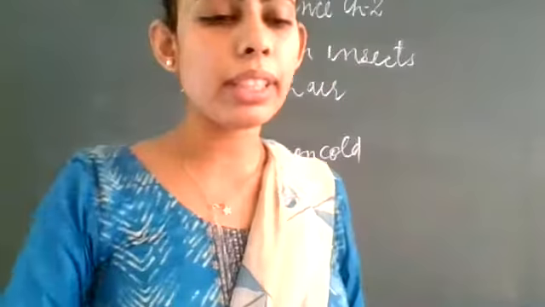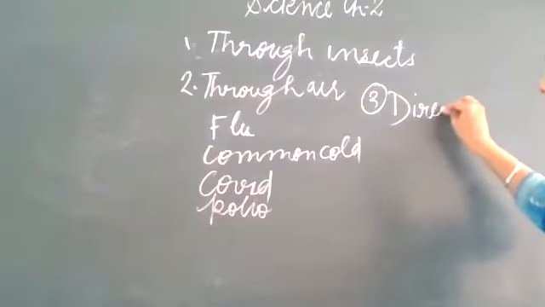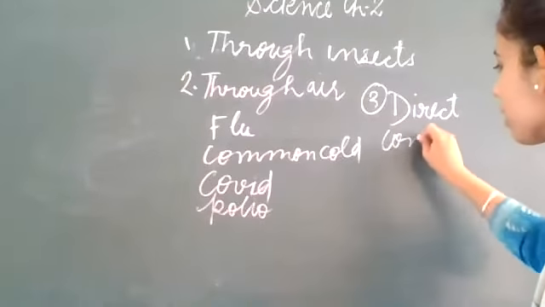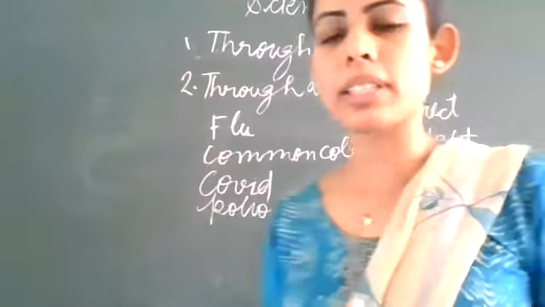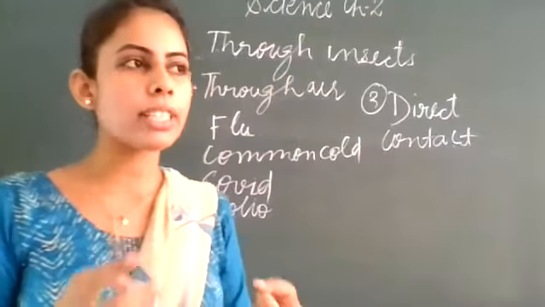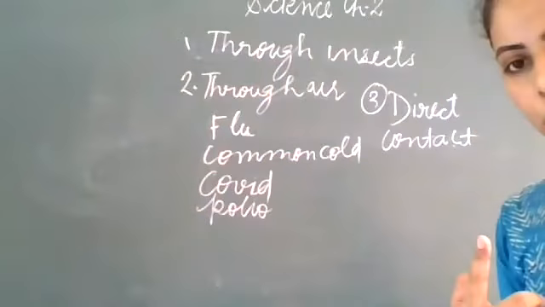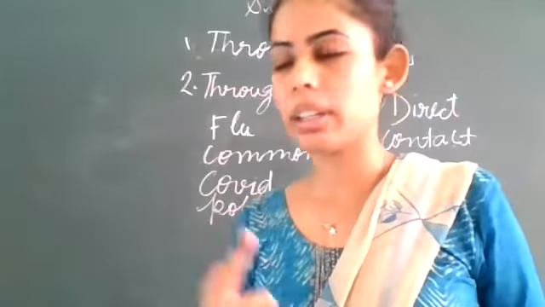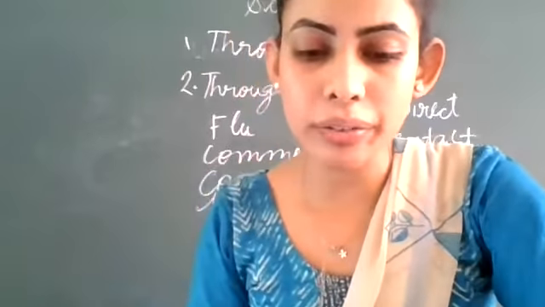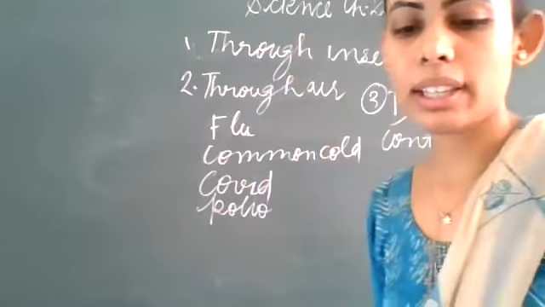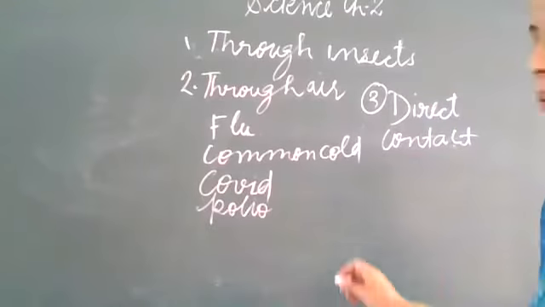And the next is with the direct contact with the infected person. Third one is with the direct contact. Its example is अगर बिल्कुल वो उनके डायरेक्ट कांटेक्ट में हम आ जाते हैं इन्फेक्टेड पर्सन के, तो हमें भी वो डिसीज हो सकती है. फॉर एग्जांपल कॉलरा, एंड नेक्स्ट इज hepatitis and typhoid. Clear? Sorry, these are the examples of food and water. The examples of direct contact are ringworm, cold and flu.